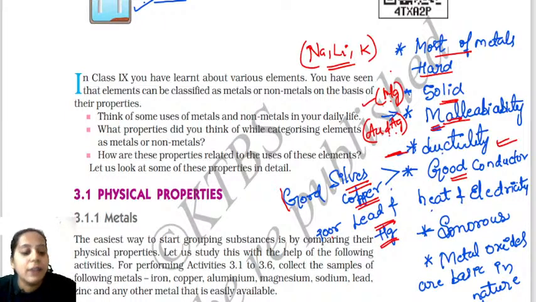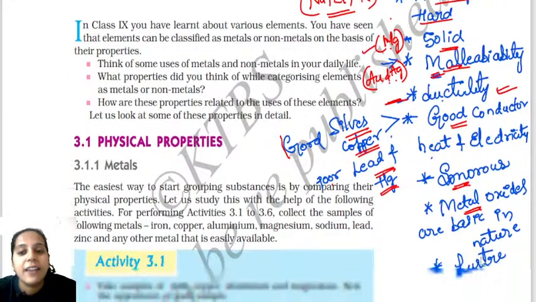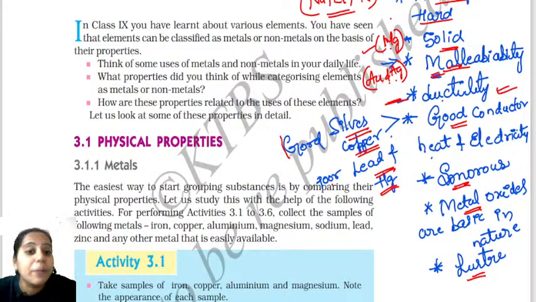Next we have the next point, that is metals are sonorous in nature. That means it produces sound when it strikes a hard surface. When metals strike a hard surface, what happens? It will produce the sound. Now, metallic oxides are basic in nature. That is another point. And metals are lustrous in nature. That is nothing but it has the shining property. All these are the properties of the metals, children.